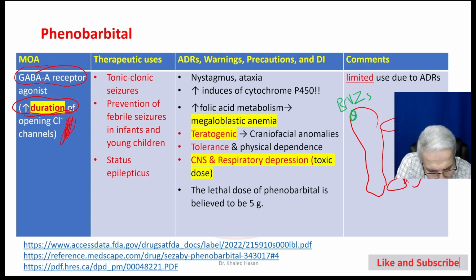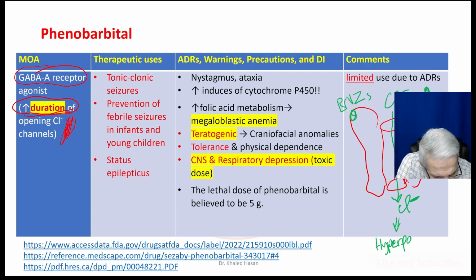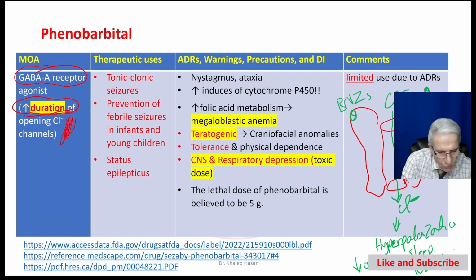When phenobarbital binds to the receptor, this leads to opening of the chloride channel and allows chloride to enter the cells. You can see the negative ion there, and this will cause hyperpolarization. That means we are speaking about induced sleep, hypnosis, reduced anxiety, and relaxation, so we have many effects.